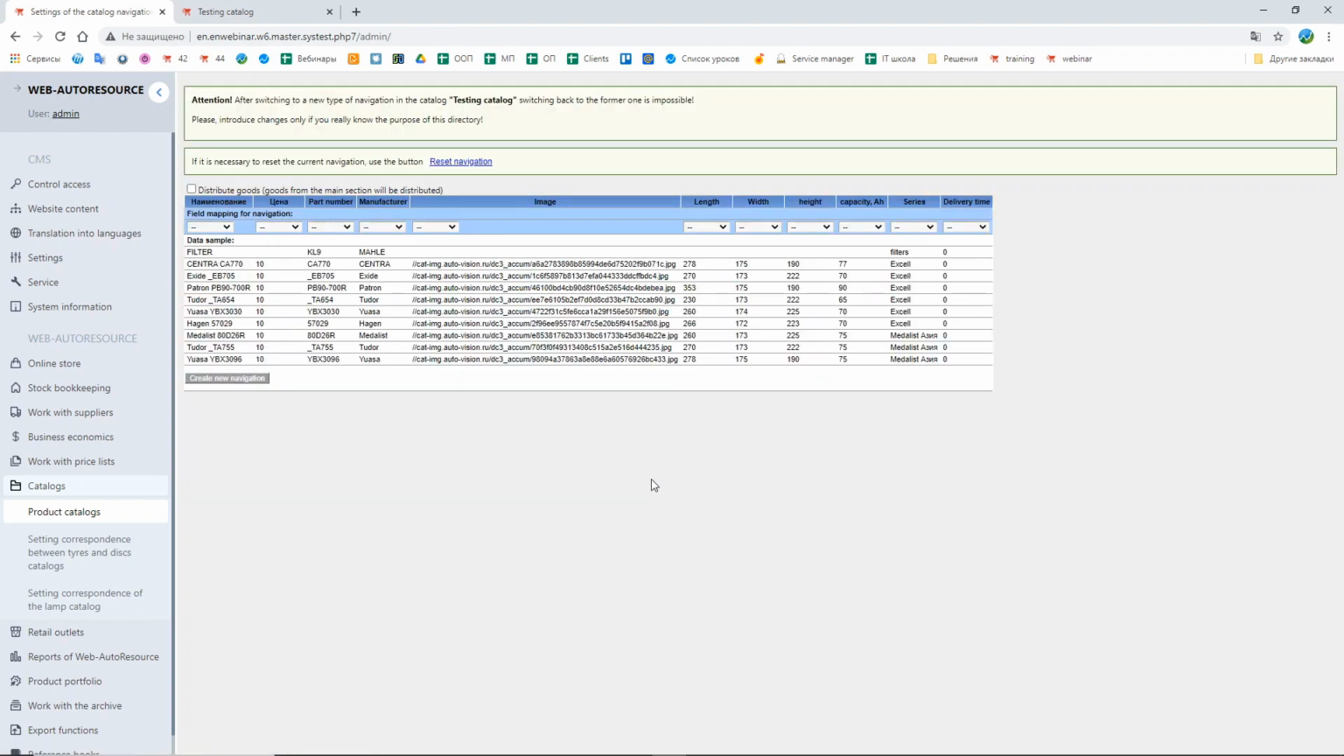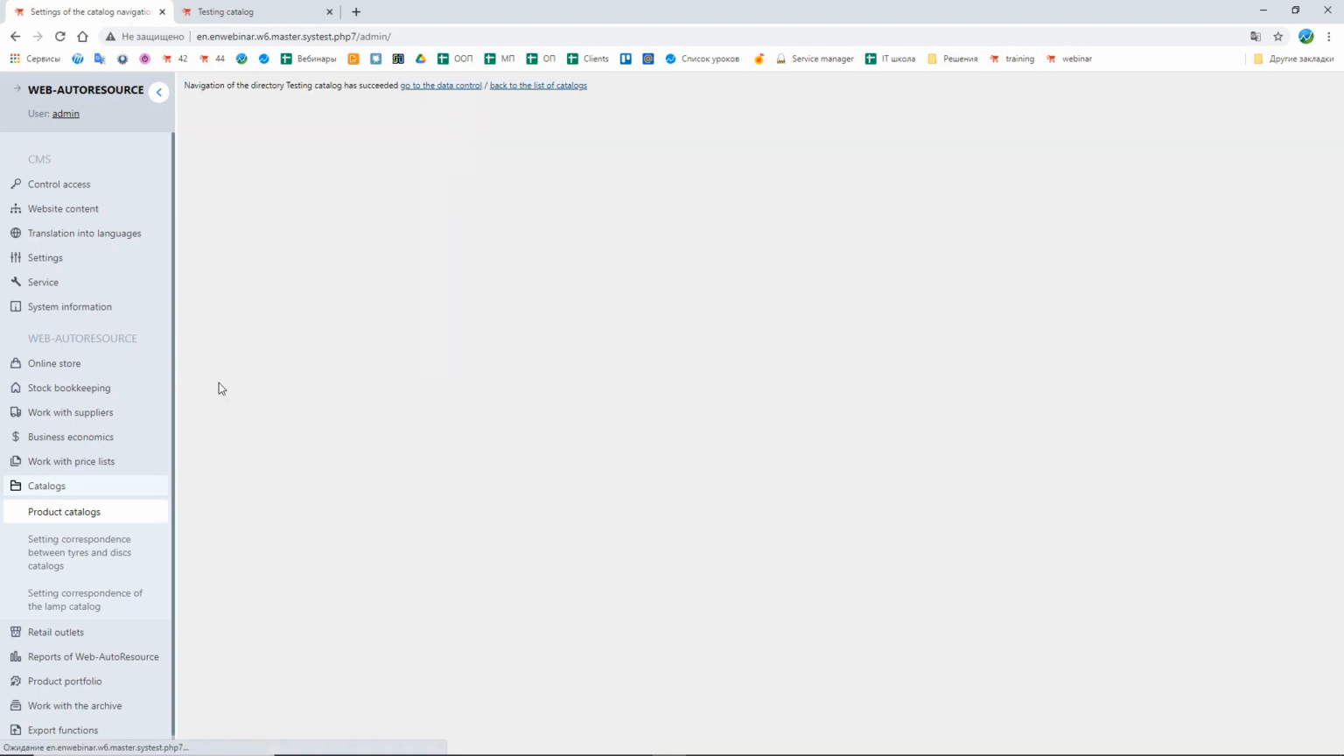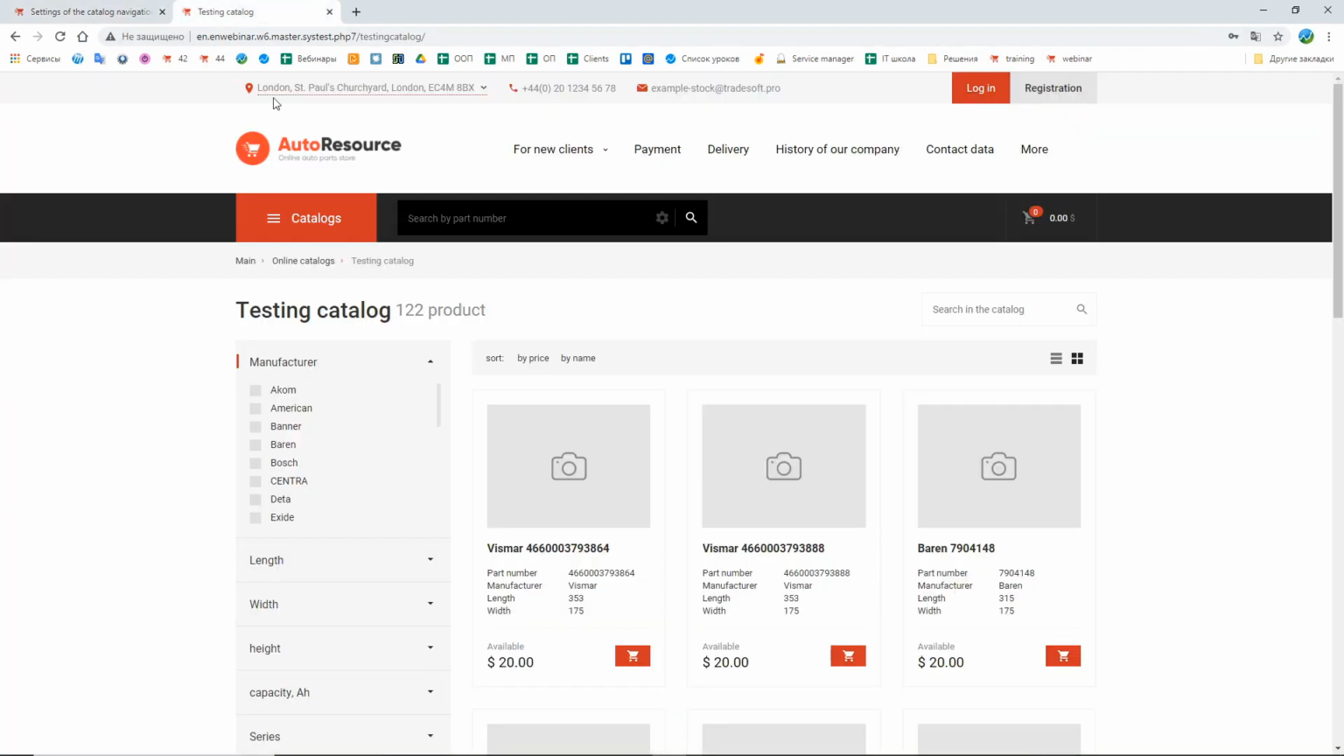The system can create automatically the navigation inside the catalog based on the properties that exist in the catalog. For example, I have a property series and I want to create the navigation based on this property. So I say that the series is going to be the first level of the navigation inside the catalog. And for example, also I have capacity. And I'm going to say that the capacity is going to be level 2 of navigation inside the catalog. So I'm going to create this new navigation. And let's see how it changed.